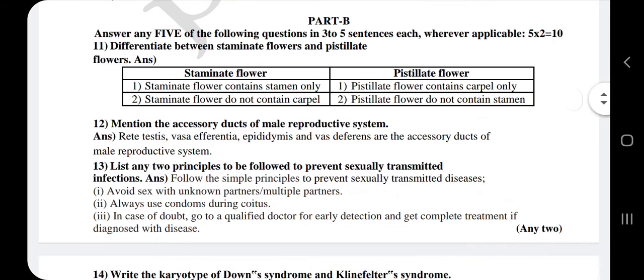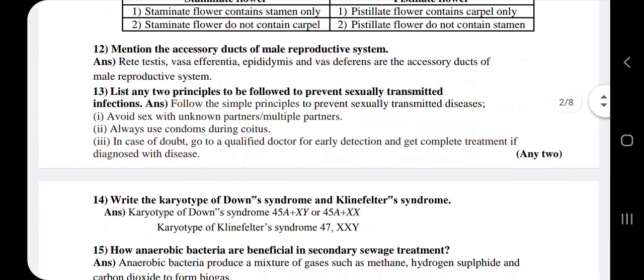12th question, mention the accessory ducts of the male reproductive system. The accessory ducts of the male reproductive system are rete testis, vasa efferentia, epididymis and vas deferens.